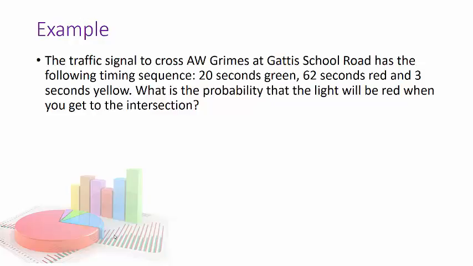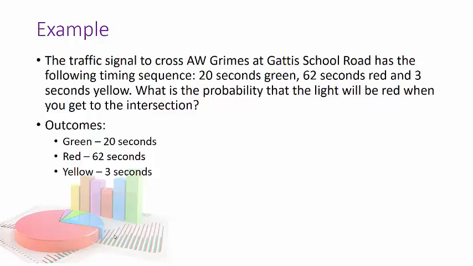Let's calculate what the actual probability would be. First of all, we have to list the outcomes. We've got green for 20 seconds, red for 62, and yellow for 3. Maybe it's easier to think of this as 20 green seconds, 62 red seconds, and 3 yellow seconds. That gives us our frequency table, and our total number of seconds is 85.